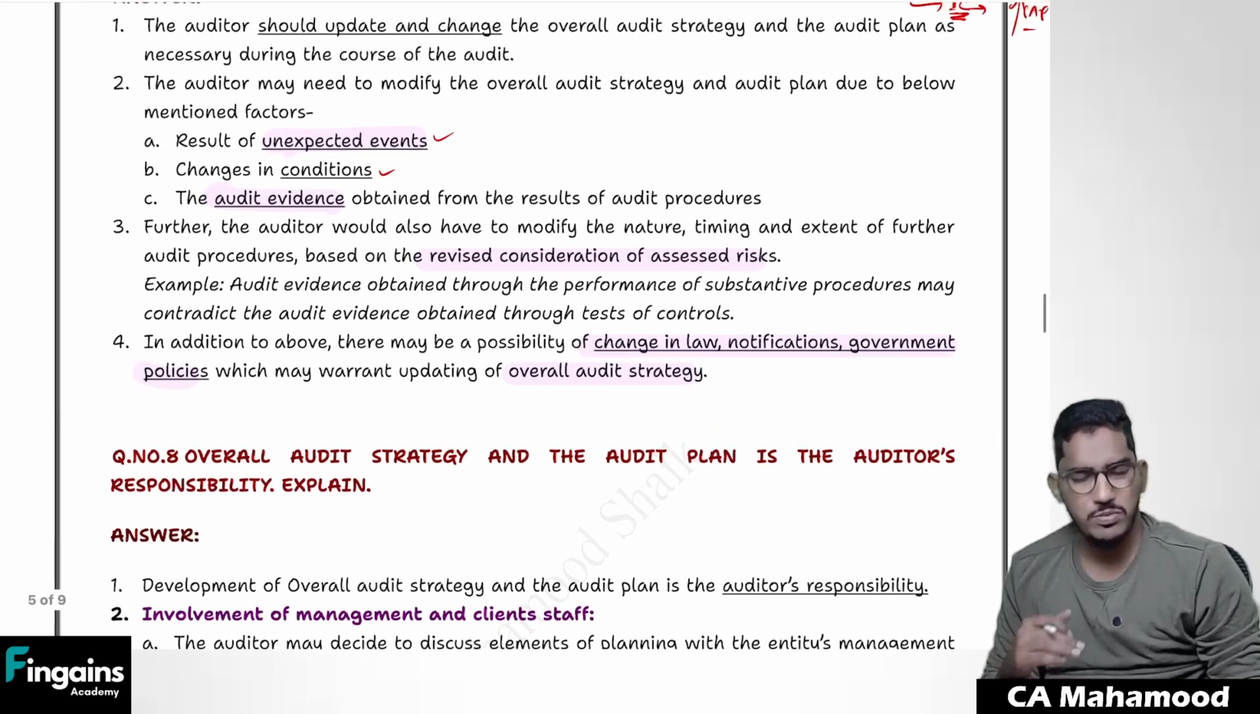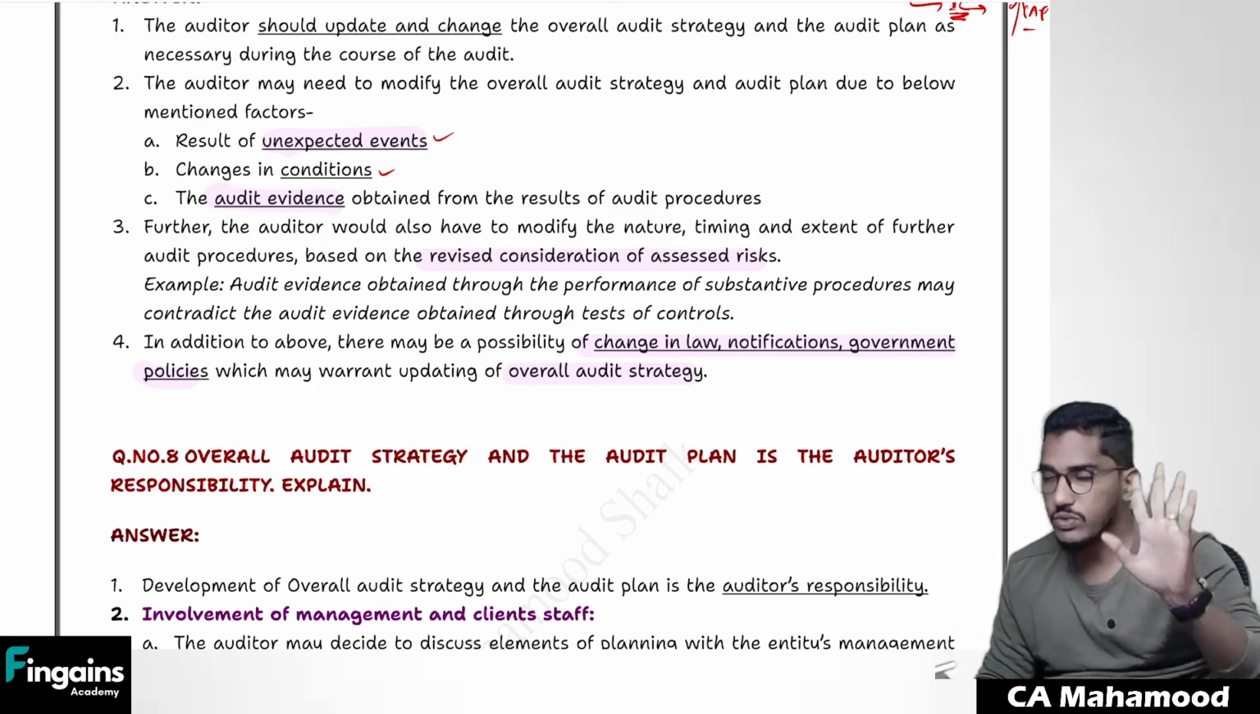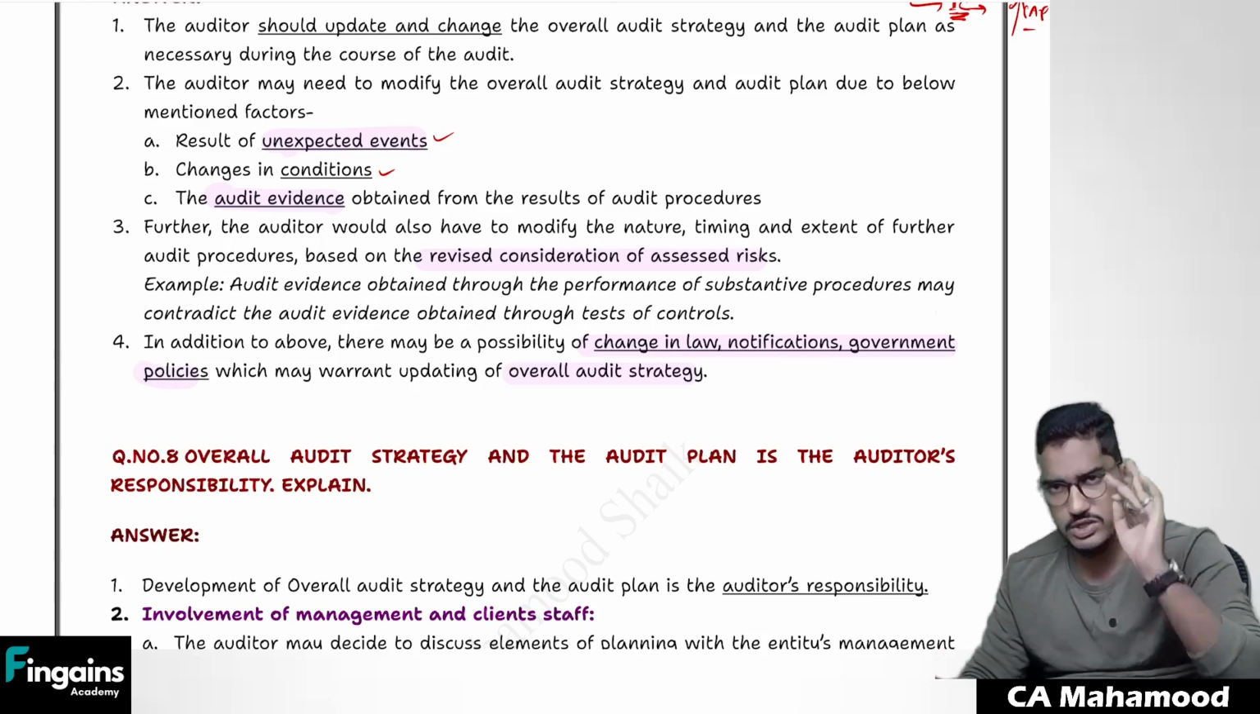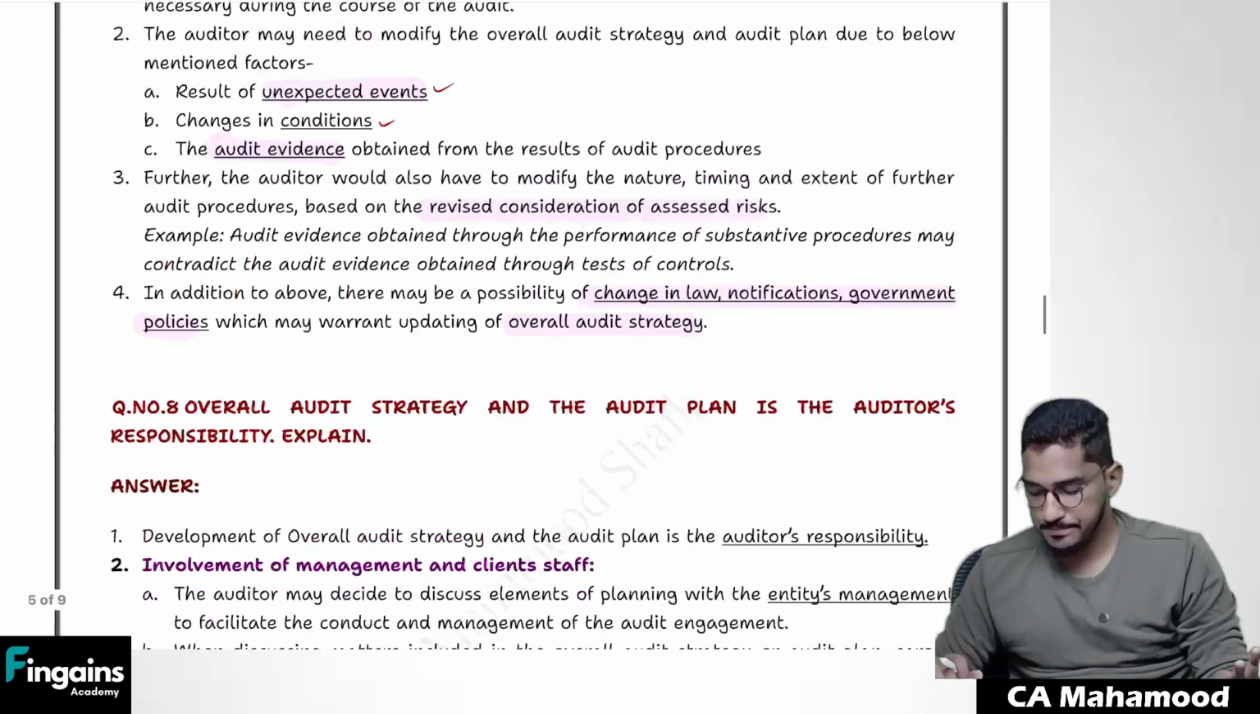So there could be n number of reasons why you might be required to make a change to your strategy and plan. And whenever those circumstances happen, you should be ready to do that. You should not be so rigid. You should be ready to accept changes to your strategy and plan.